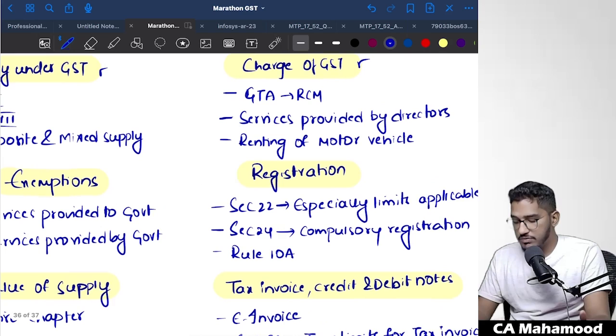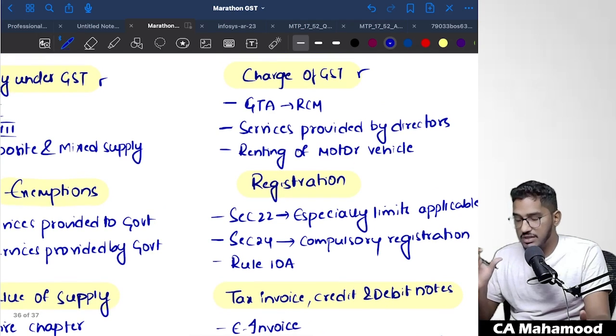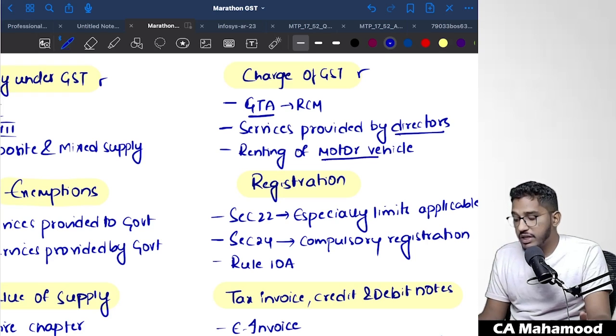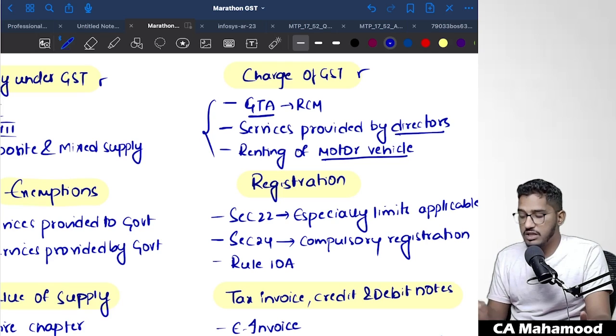Then when it comes to charge of GST, the most important concepts you have to be 100% thorough with are: in case of GTA services, when the reverse charge mechanism will become applicable; and the services provided by directors to the company, when they will be taxable, when they will be exempted, when reverse charge mechanism and when forward charge mechanism applies. That content also you have to refer. Then what about reverse charge mechanism in the case of renting of motor vehicles? This concept also you have to thoroughly cover. So from the charge of GST, these 3 are the important concepts.